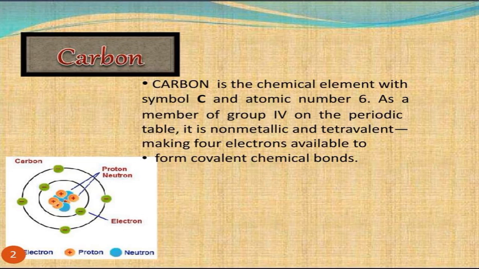The earth's crust has only 0.02% carbon in the form of minerals like carbonates, hydrogen carbonates, coal and petroleum, and the atmosphere has 0.03% of carbon dioxide. A large number of things which we use in our daily life are made up of